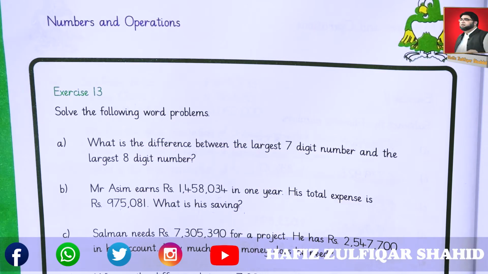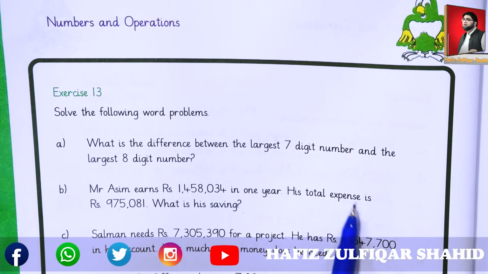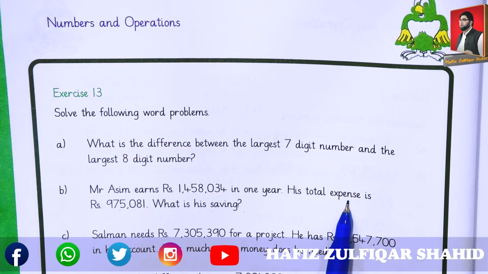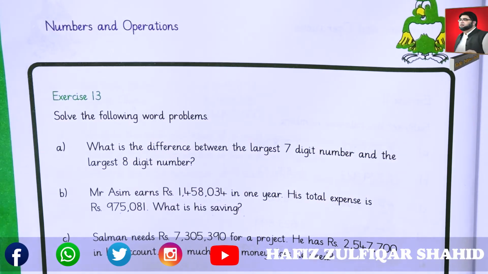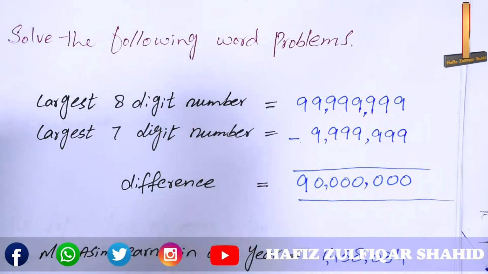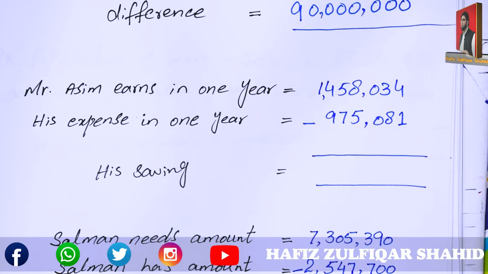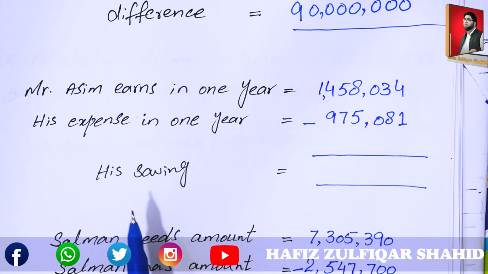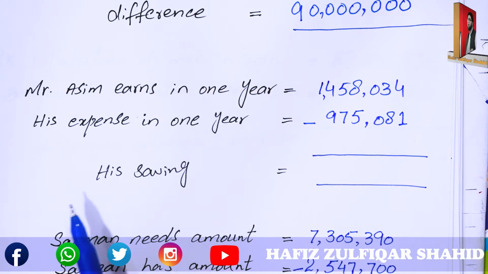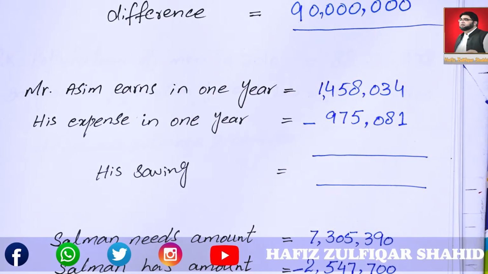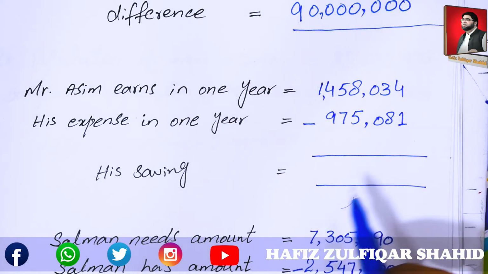Students, we have information about Mr. Asim, his earnings and about his expenses. We will subtract his expenses from his earning. The difference will show his savings. Let's do it. Here, write down his earning in 1 year and subtract his expenses from earning. Let's do it.